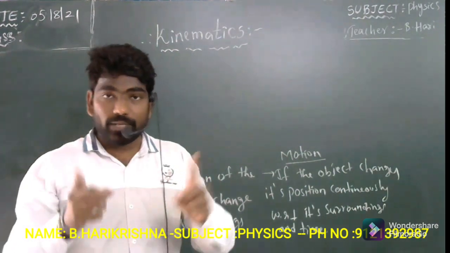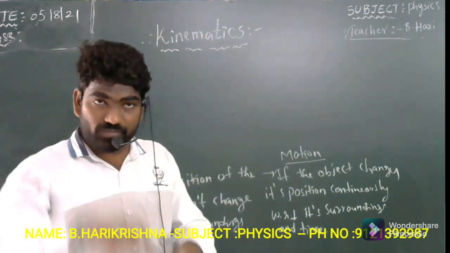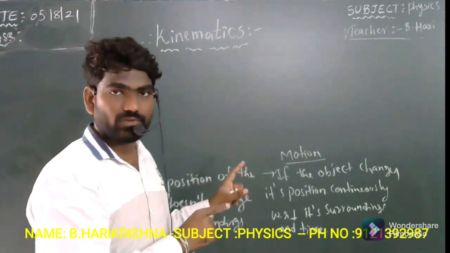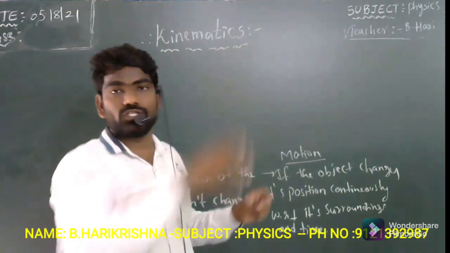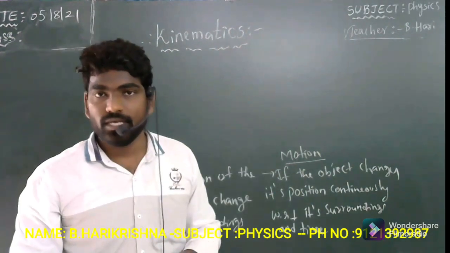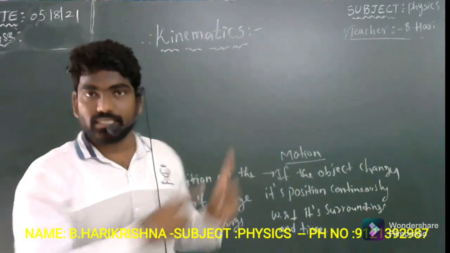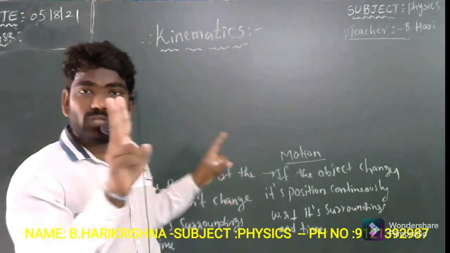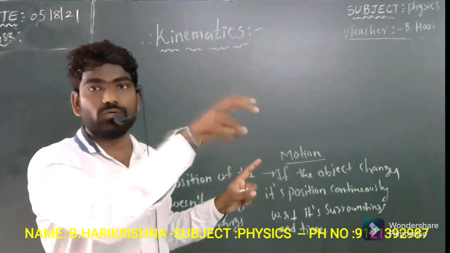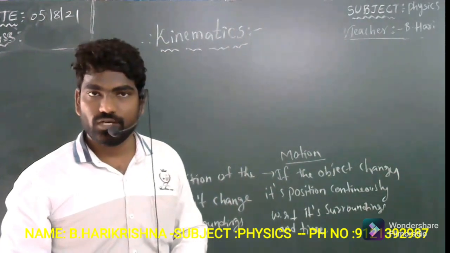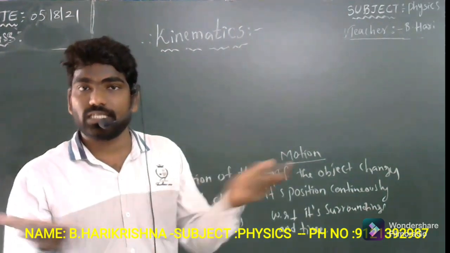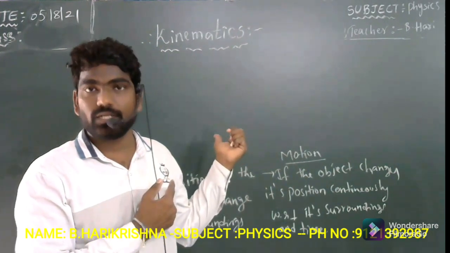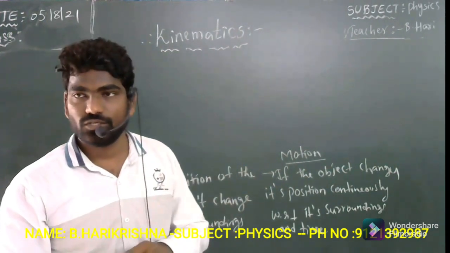From one point of view, when I observe from the surface of earth, I feel that this board is at rest. When I change my position from the earth's surface to the moon, from there I observe that this board is in motion. So here I am observing the same object from two different positions. When the position of an observer changes, automatically the state of the particular object, here a board, also changes.